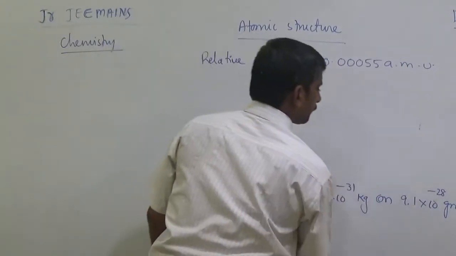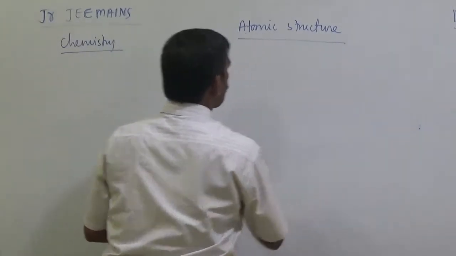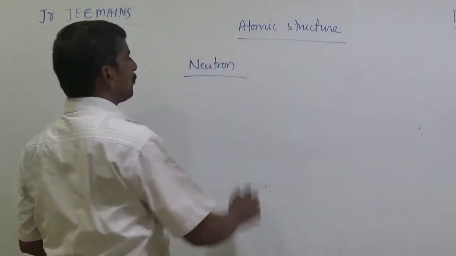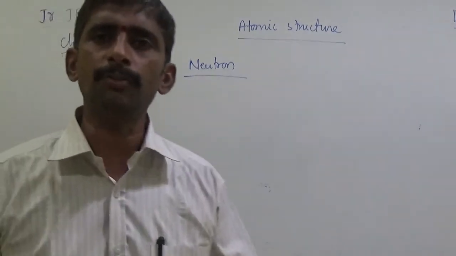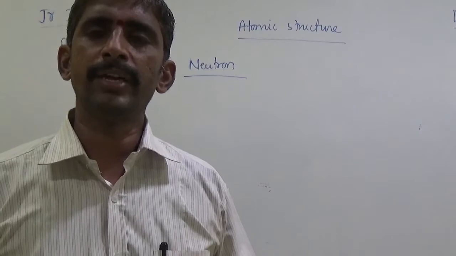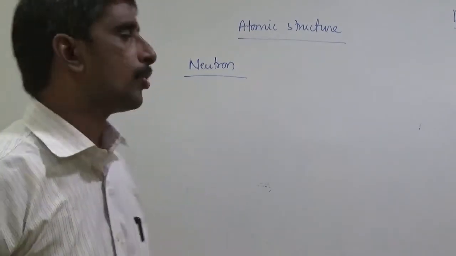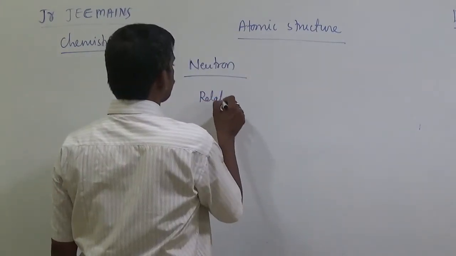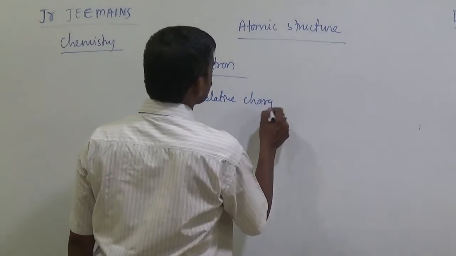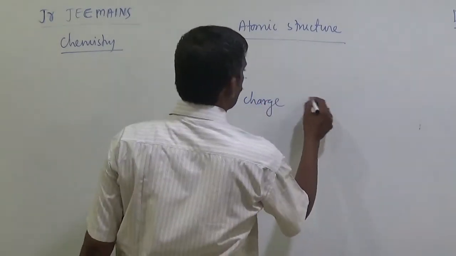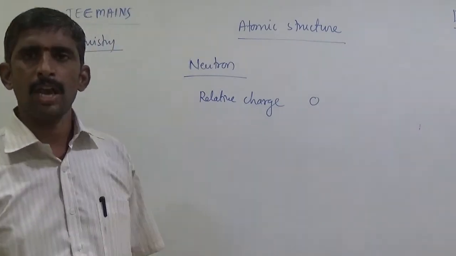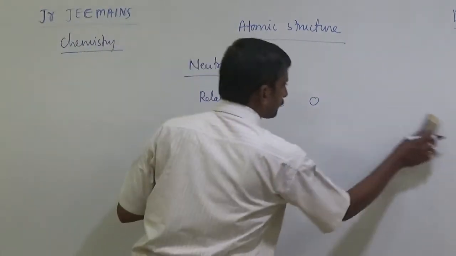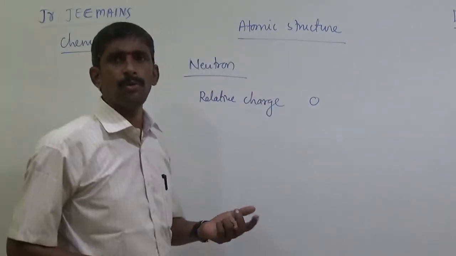The last one is the neutron. The neutron was discovered by Chadwick by bombardment of beryllium element with helium particles. Relative charge is 0. Absolute charge is also 0. Generally, 0 means no value.